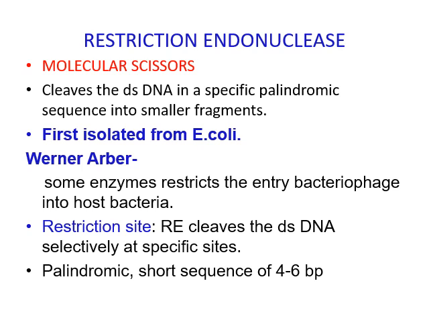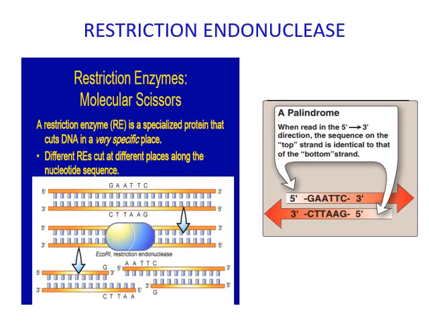The site where restriction endonuclease cleaves the double-stranded DNA selectively is known as the restriction site. Usually DNA sequences of 4 to 6 base pairs in a palindromic sequence are cut specifically by this enzyme.